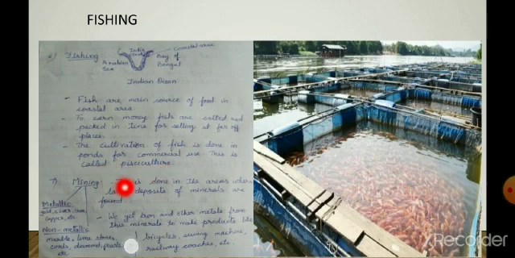Next is, children, mining. Mining is done in the area where large deposits of minerals are found. There are two kinds of minerals, children: metallic mineral and non-metallic mineral. Metallic minerals means gold, silver, iron, copper, tin, etc. And non-metallic minerals means marbles, limestones, coal, diamonds, pearls, etc. We get iron and other metals from these minerals to make products like bicycles, sewing machines, railway coaches, etc.